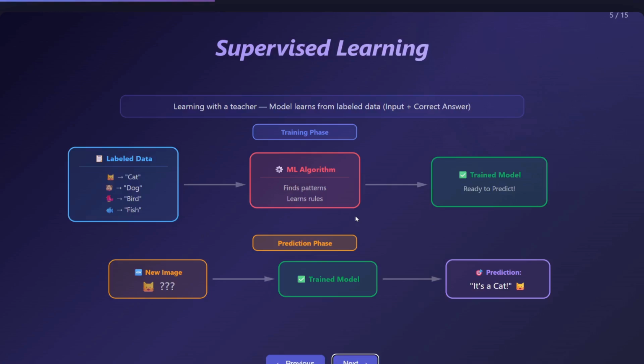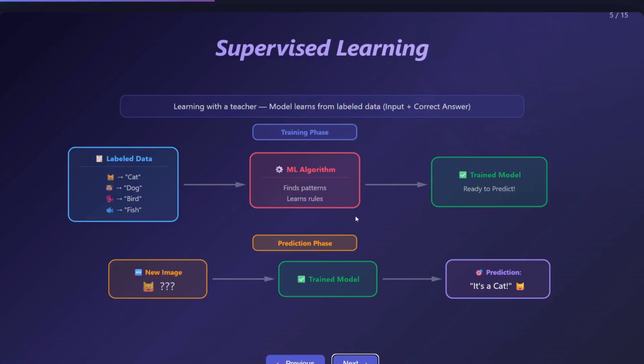Just remember, in supervised learning we always have labeled data for training. The quality of data directly affects how good your model will be, so the more data you feed, the better the model you get.